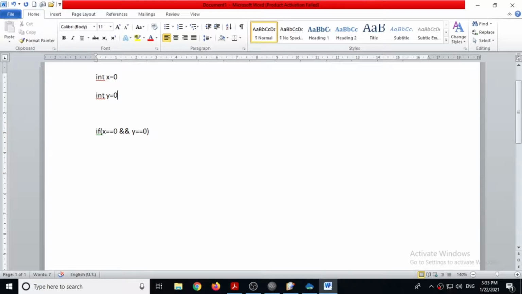But suppose the value of y is 1. Here the first, x is equal to 0, is true, but y is not 0. We have connected both using the AND operator. It means only if both conditions become true, the entire condition becomes true. So here this will return false.